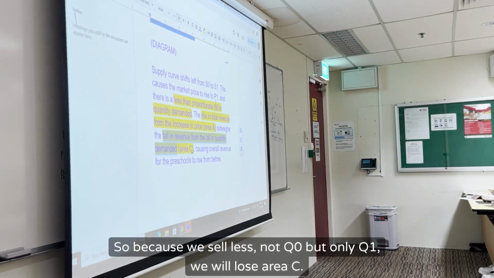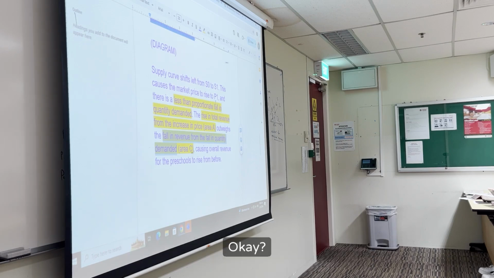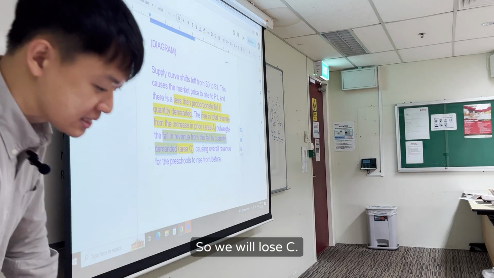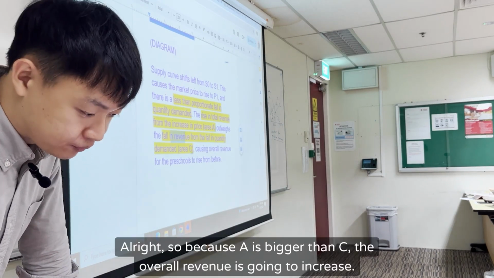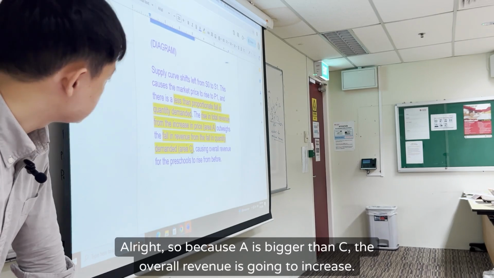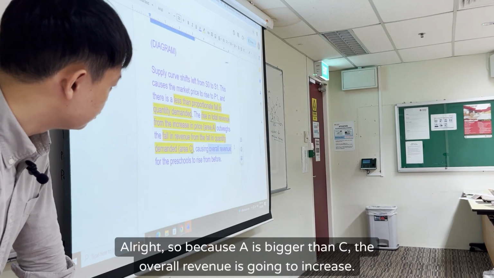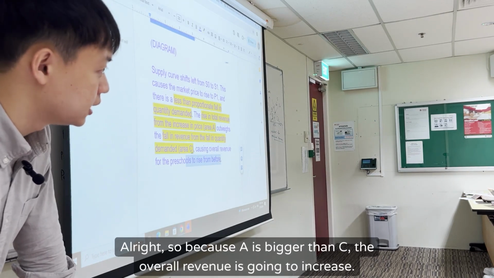So because we sell less, not Q0, but only Q1, we will lose area C. C means I sell less, I earn less. Alright? So because A is bigger than C, the overall revenue is going to increase.